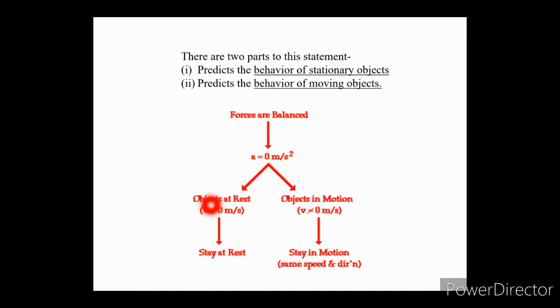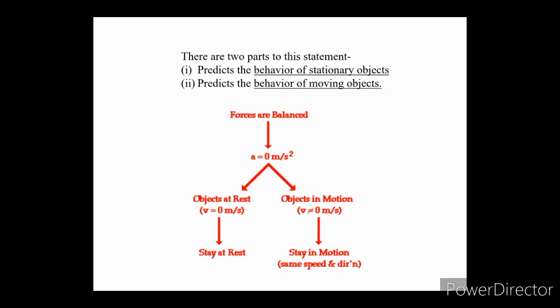When objects are at rest, velocity is 0, and objects stay at rest, while when an object is in motion, velocity is non-zero and the object stays in motion at the same speed and in the same direction. So, the behavior of all objects can be described by saying that objects tend to keep on doing what they are doing unless acted upon by an unbalanced force.